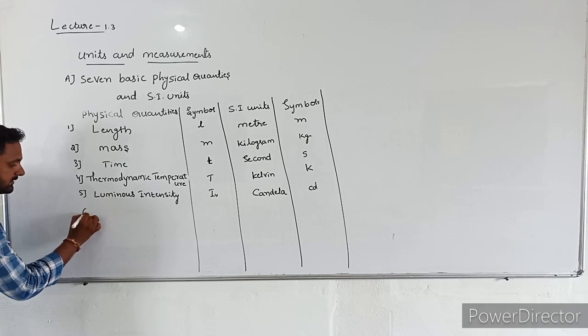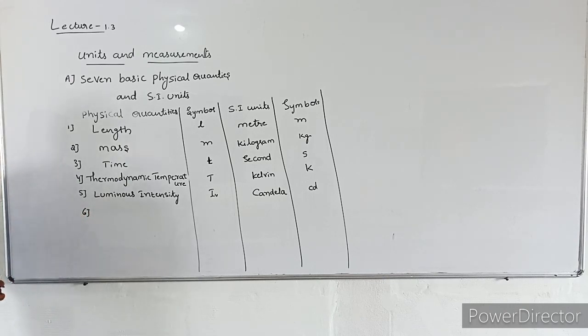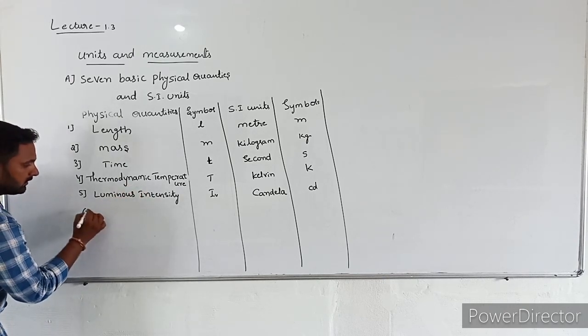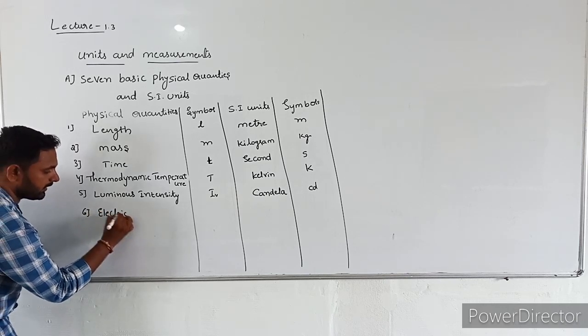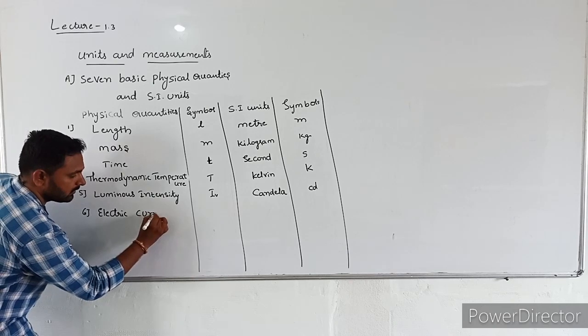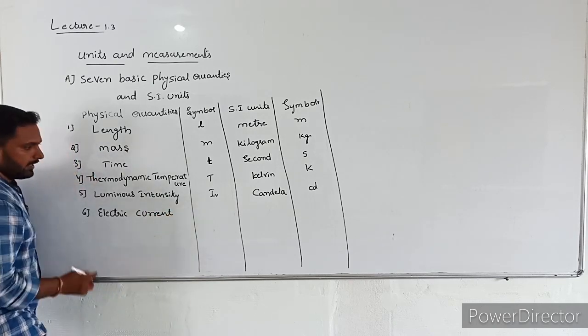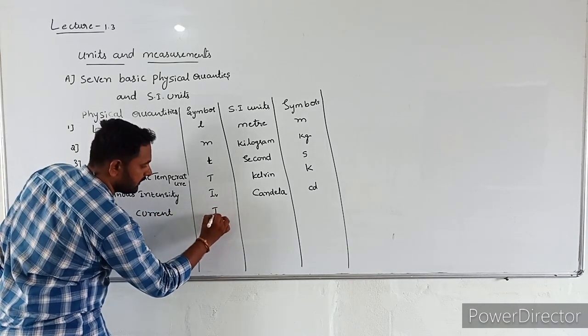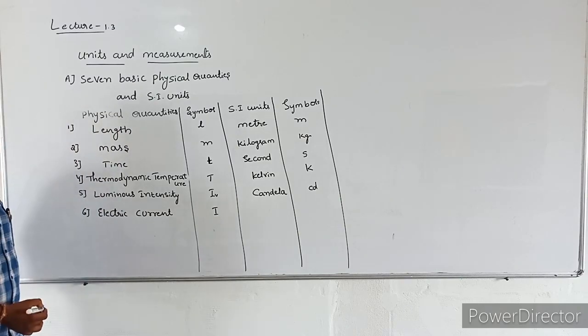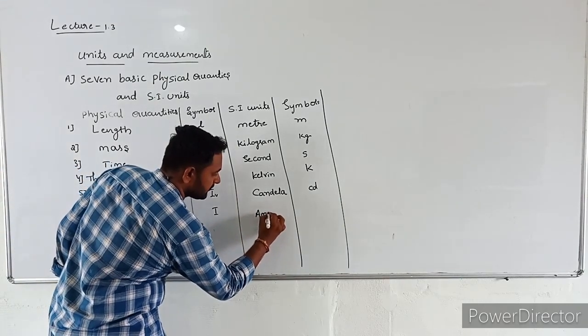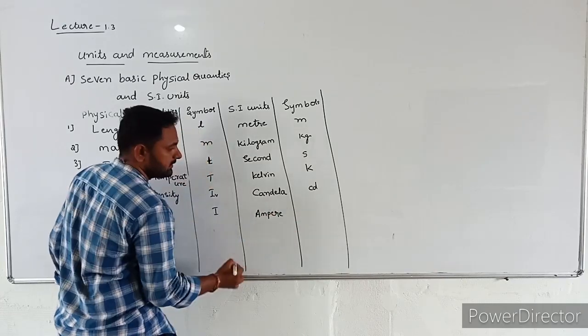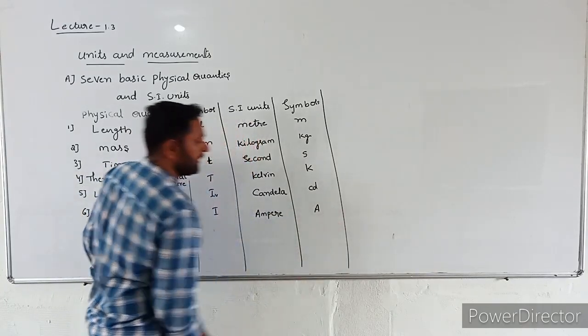Next, the sixth physical quantity, electric current. Its symbol is capital I. Electric current we measure in ampere. Its symbol is capital A.